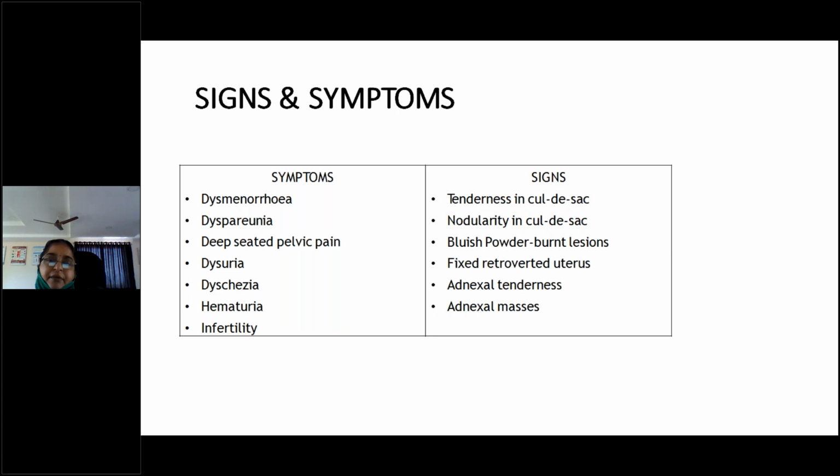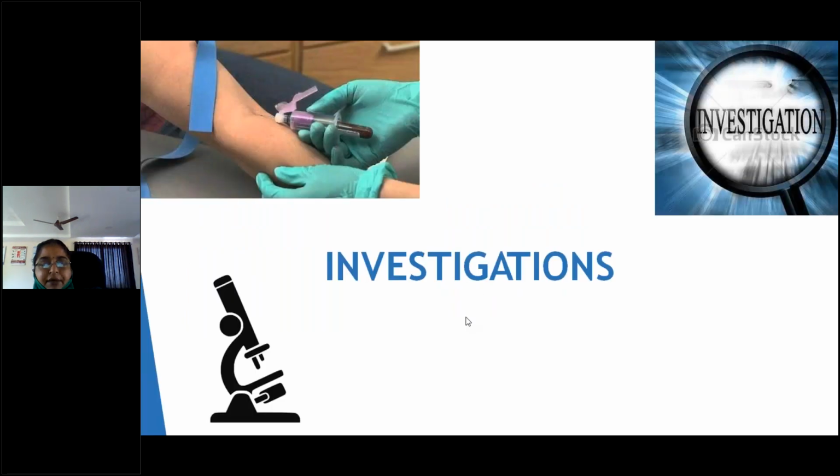The old ones are usually white; acute ones are usually flame-like, that is red in color. There will be tenderness in the cul-de-sac. Nodularity in the cul-de-sac is due to uterosacral ligament involvement, with a fixed retroverted uterus. Adnexal tenderness and adnexal masses are also present. These are the signs of endometriosis. Till now, have you understood?